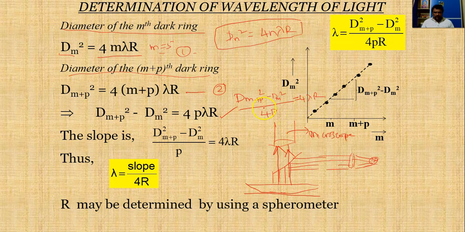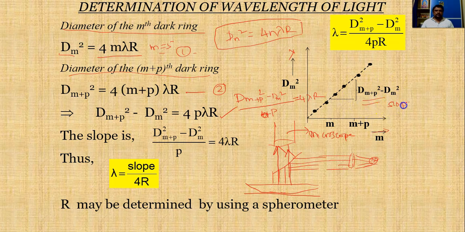Okay, now let us plot a graph between D square, the diameter of the ring, and the number of the ring. Let us take D square on the y-axis and the number of the ring on the x-axis. If you plot a graph, the graph will be a straight line passing through the origin. By using this graph we can find out the slope.